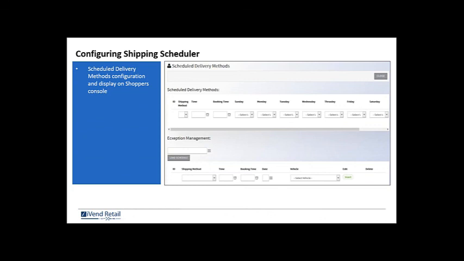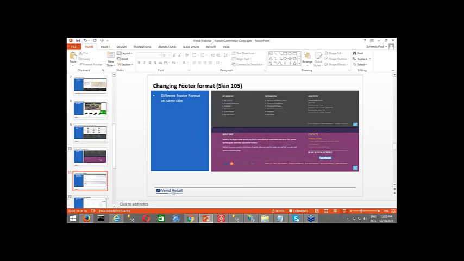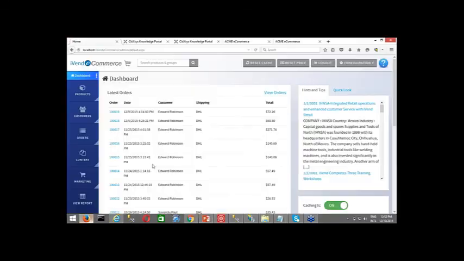So it could be possible that your delivery van runs either in the morning or in the evening or both times. So Ivan e-commerce basically gives your shopper the flexibility to choose whether they want the delivery in the morning or the delivery in the evening, if you are operating morning as well as evening in the area. So how do you do that?